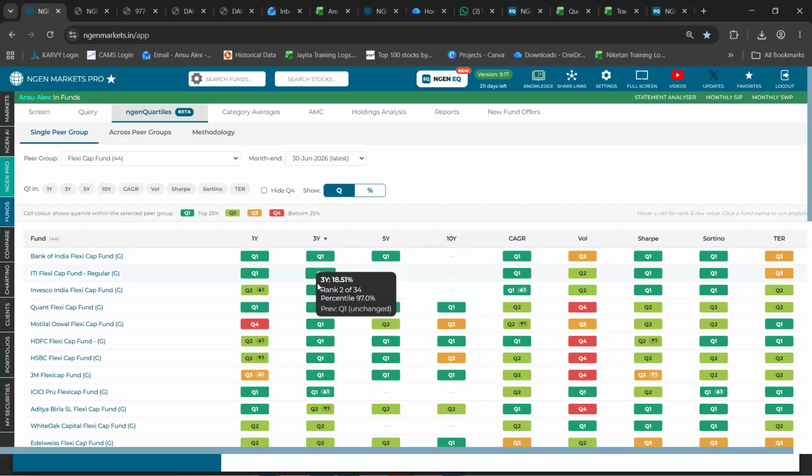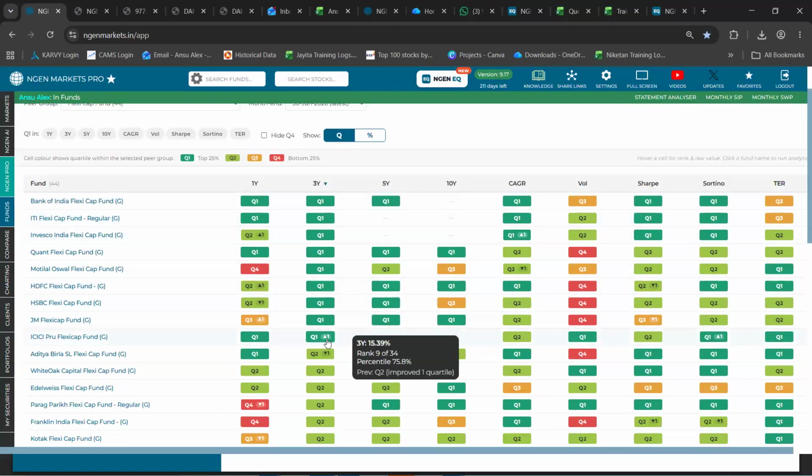And further to that, there is also a section called percentile that is coming up. So for ITI FlexiCap, it says 97%. This means that this fund is higher than 97% of all the other funds in this respective category. Not just that, we have also given such arrows.